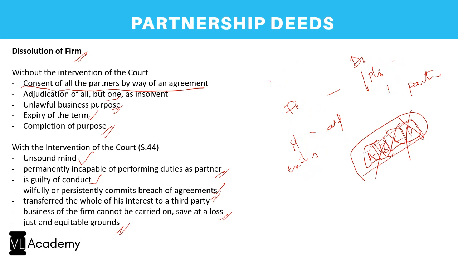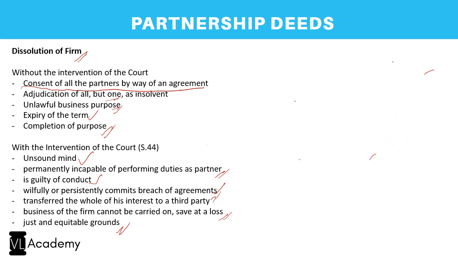So before I conclude the concept of partnership deed, I would again repeat the basic points which you need to remember when you're drafting a partnership deed, because the entire aspect will come under the concept of partnership deed only.